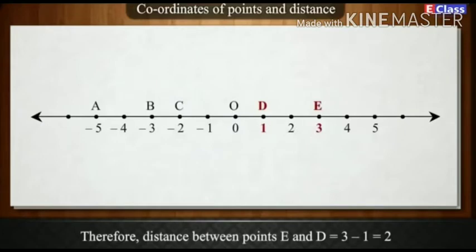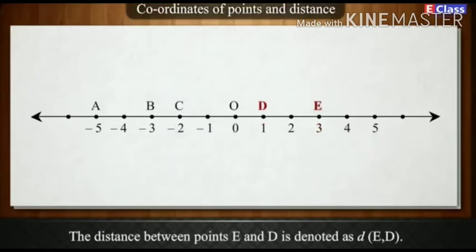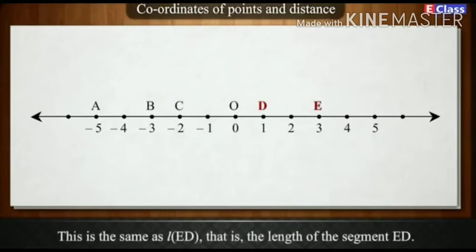Therefore, the distance between points E and D is equal to 3 minus 1, which is equal to 2. The distance between E and D is denoted as d(E, D). This is the same as the length ED, that is, the length of the segment ED.